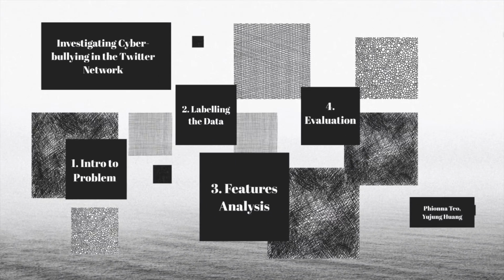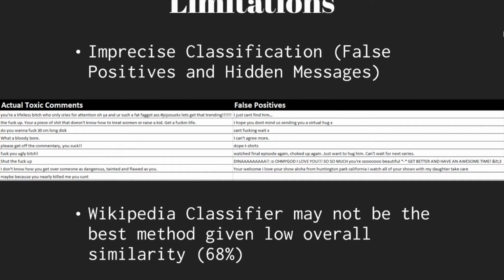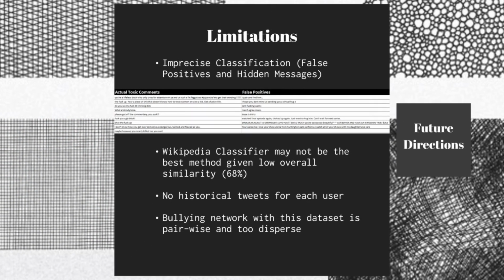To conclude, we identify some limitations and future improvements. First, there were a lot of false positives. On the left are actual toxic comments, but on the right are wrongly identified comments. Second, the similarity score between two datasets is only 68%. We need to get data from other social platforms to increase performance of our classifier.